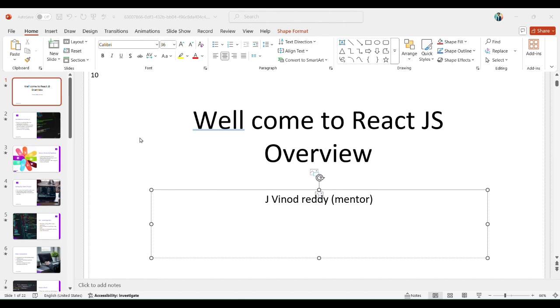First thing first, we need to know what React.js means. Nowadays, websites are majorly built using React.js. Of course, Angular, TypeScript and Next.js are also used. We use these frameworks and libraries to build a website.